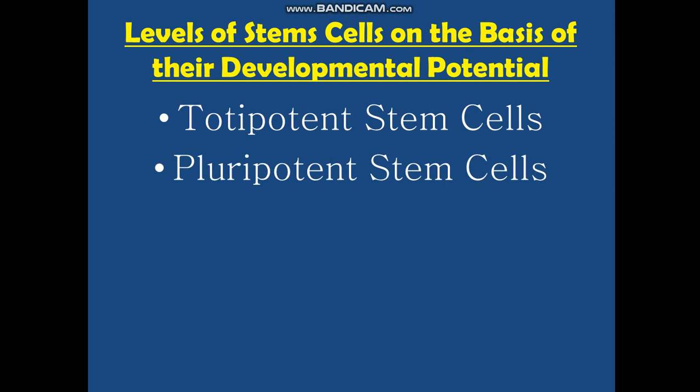Pluripotent is more differentiated. Okay, totally undifferentiated is totipotent. Slightly differentiated is pluripotent. They originate from totipotent cell. They can also give rise to most but not all cell types, which are necessary for the fetal development. These can be isolated from early embryos. With reference to the human beings, pluripotency refers to the stem cells that have the potential to differentiate into any of the three germ layers.